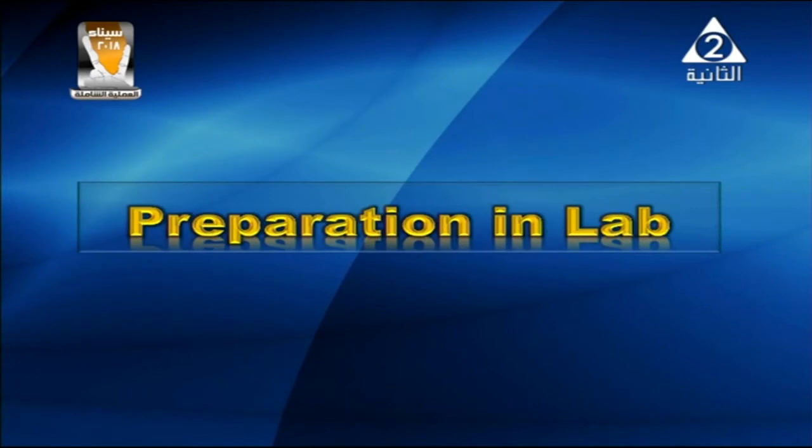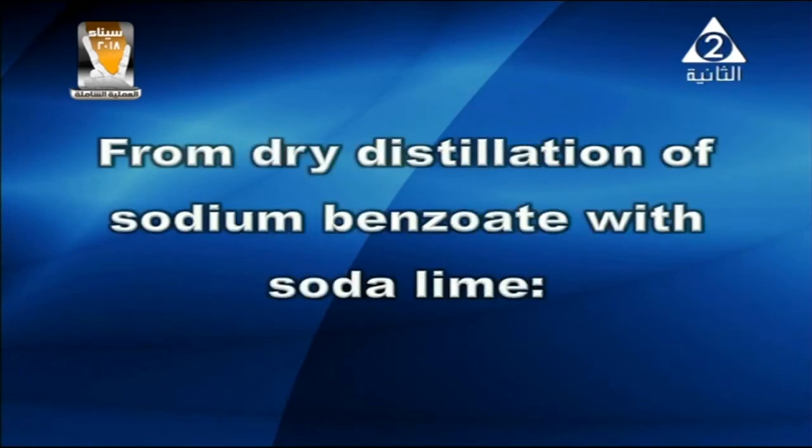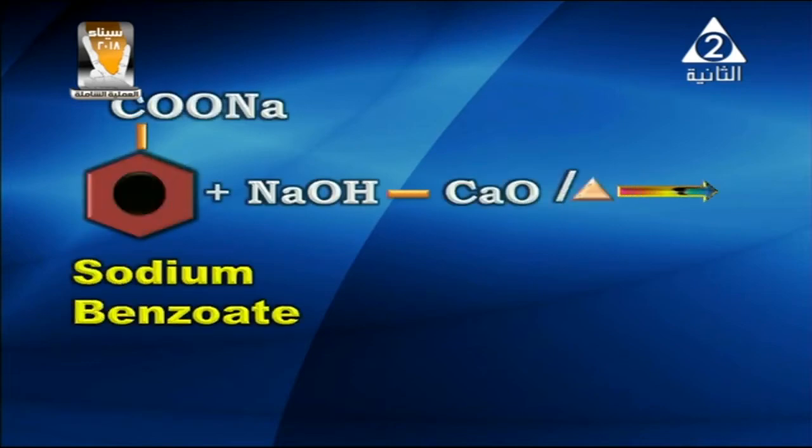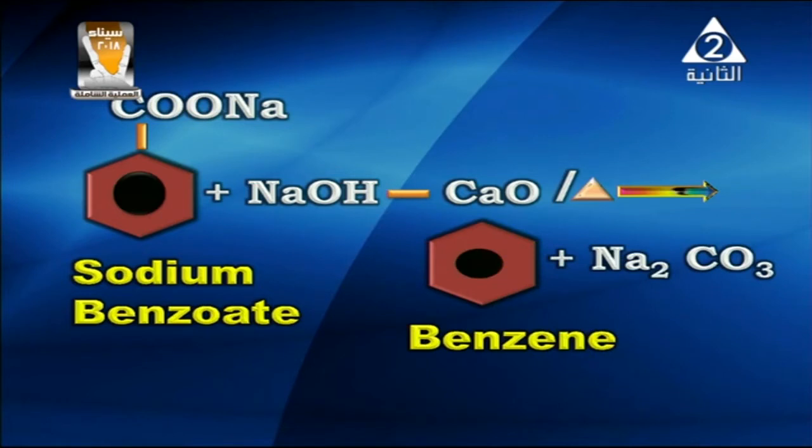Now we are going to discuss the preparation of benzene in the lab from dry distillation of sodium benzoate with soda lime. As the equation proceeds on screen, sodium benzoate with soda lime, which is a mixture of caustic soda, which is sodium hydroxide, and calcium oxide, which is quicklime. The sodium benzoate reacts with caustic soda, sodium hydroxide, giving benzene, and sodium carbonate is produced.